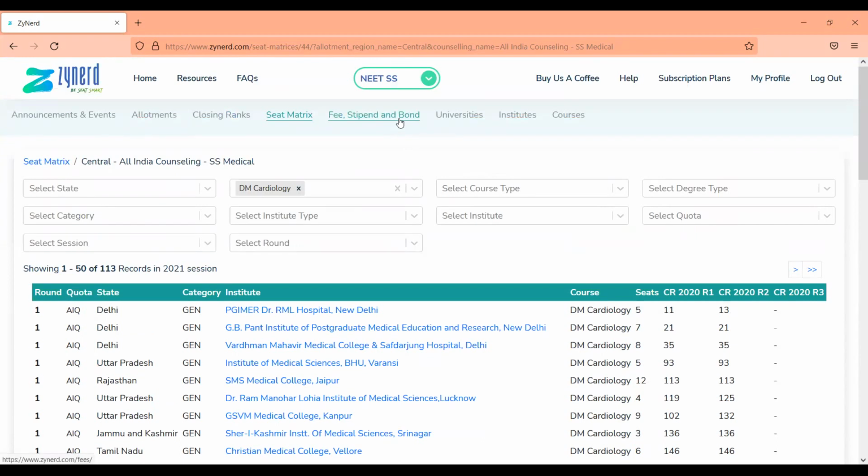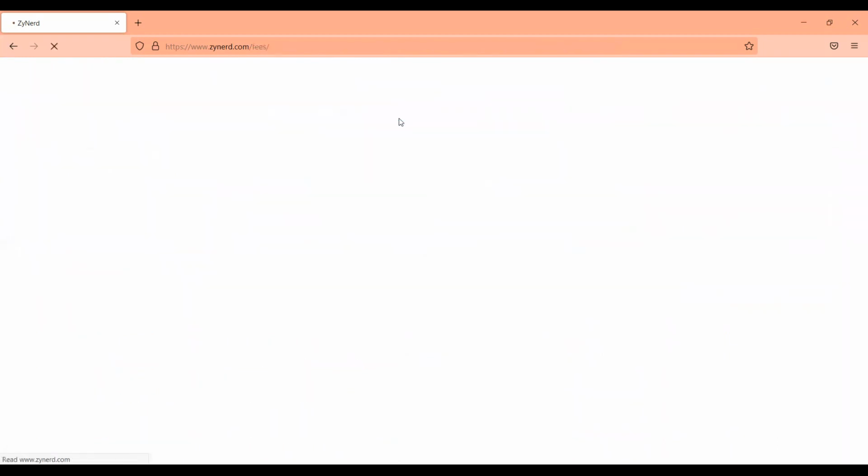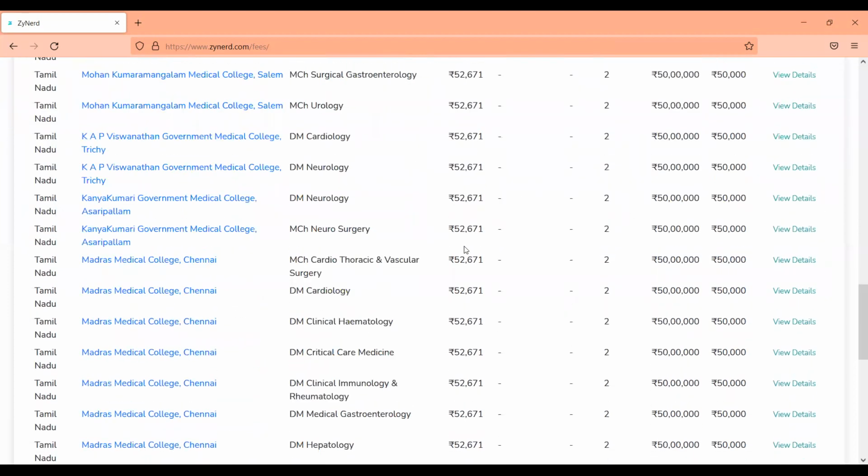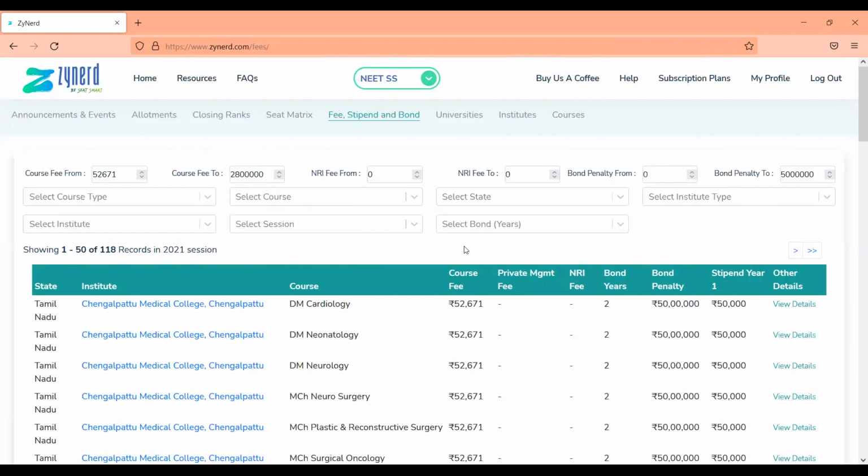The last information that is crucial is fee, stipend, and bond information. The fee, stipend, and bond information has not been shared by MCC till now in the participating institute information. We have though collated it from multiple deemed universities and private institutes, though we have not been able to get it in full. We have partial information that is available, and we will be sharing all that information that is available in the portal.